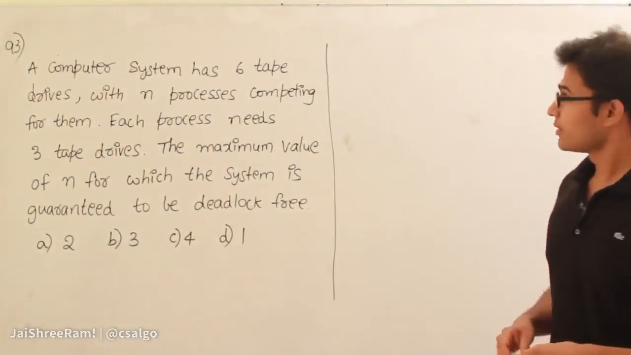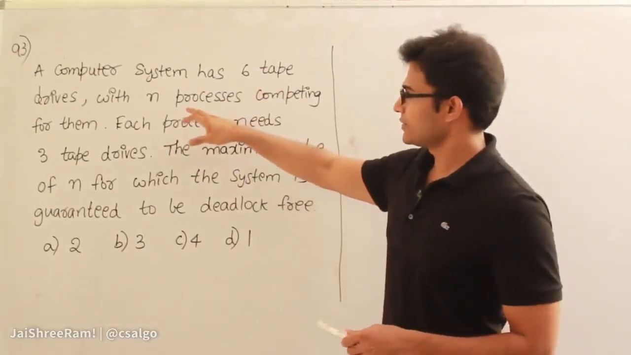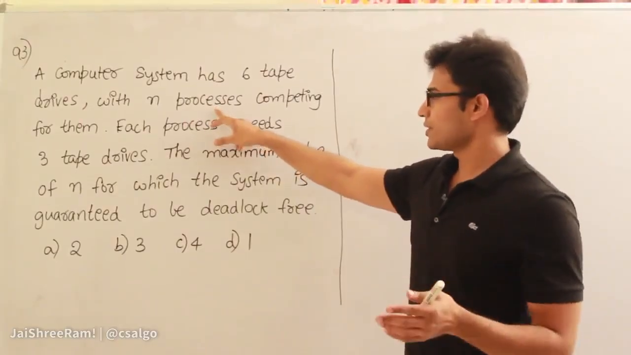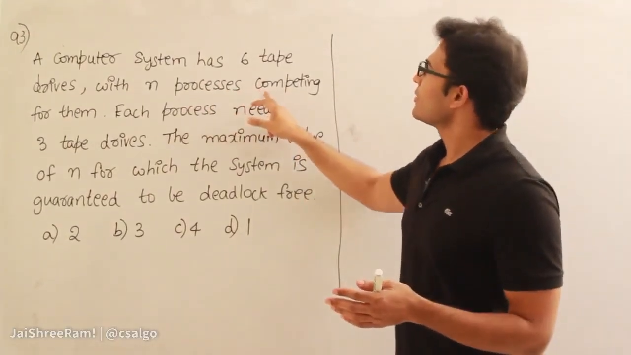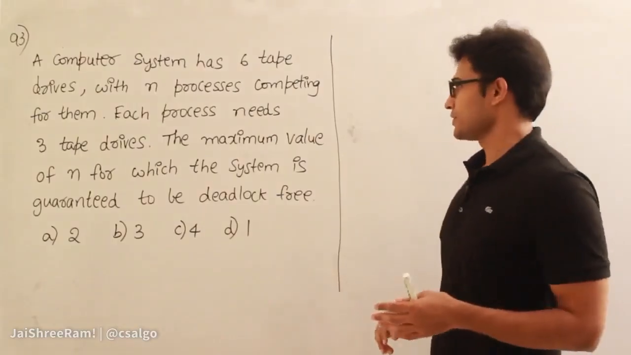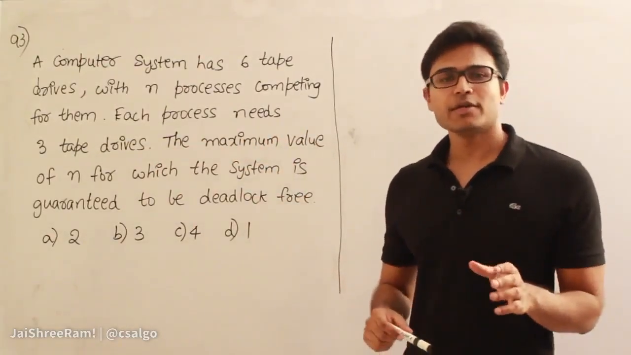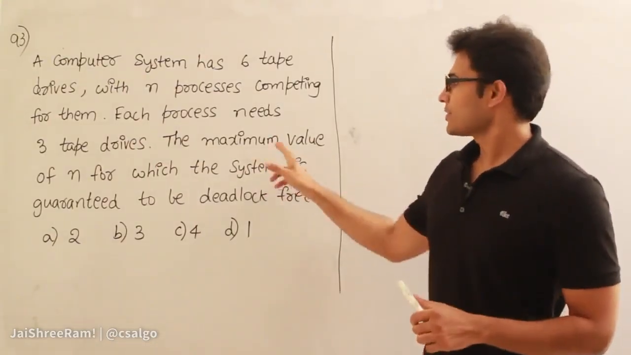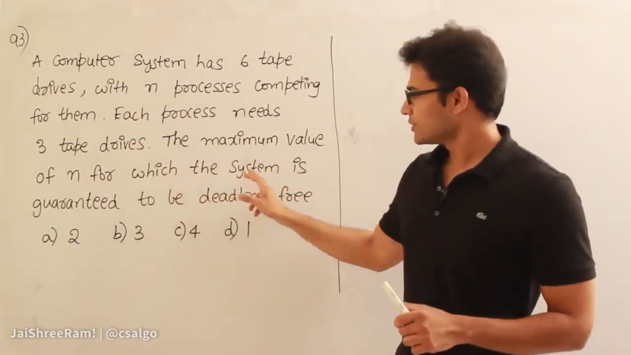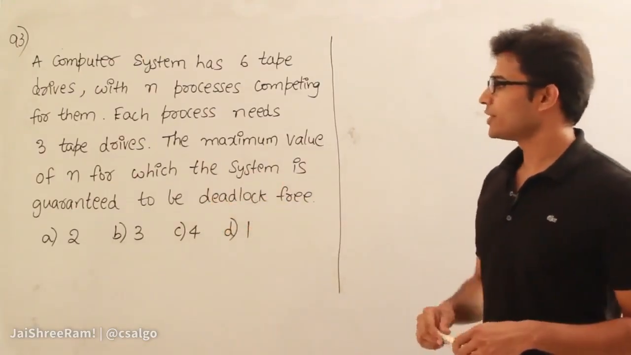Now they are saying that a computer has 6 tape devices and n processes, which means they are not saying how many processes there are, and we are computing for the 6 tape devices. Each process needs 3 tape devices. Therefore, the requirement by each one is 3. The maximum number of n for which the system is guaranteed to be deadlock free.